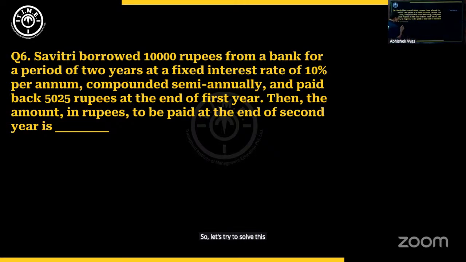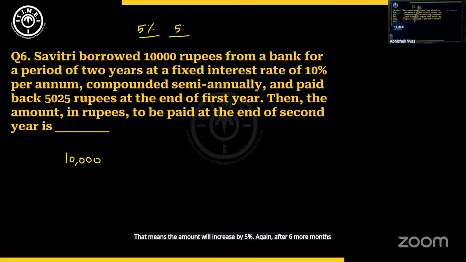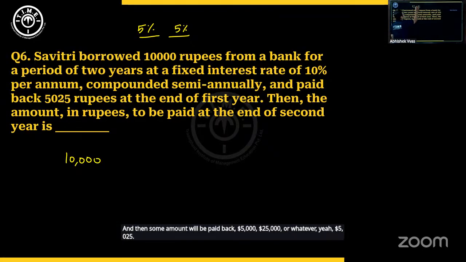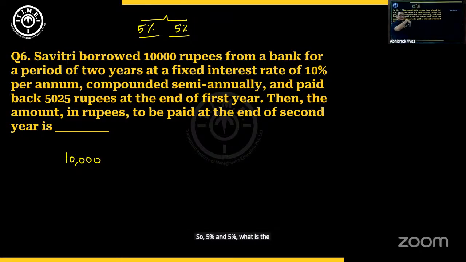So I started with 10,000. After 6 months, there will be compounding of 5%. That means this amount will increase by 5%. Again, after 6 more months, there will be compounding of 5%. And then some amount will be paid back, 5,025. So 5% and 5%, what is the overall percentage increase? It's nothing but successive percentage change. So 5 and 5 will give you what? 5 plus 5, 10. Plus 5 into 5 by 100 is 10.25%. So that means this 10,000 should increase by 10.25.